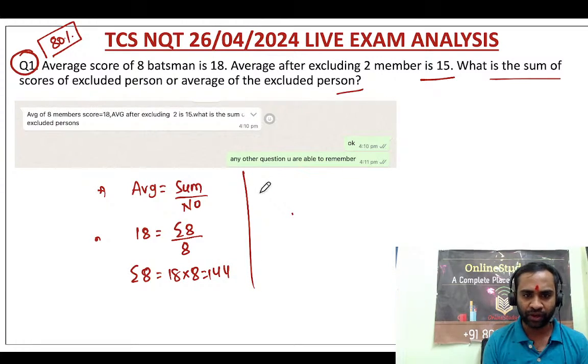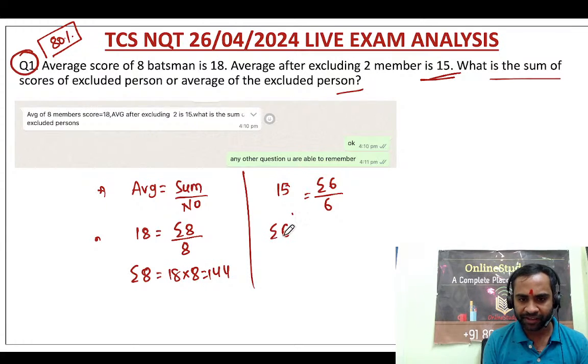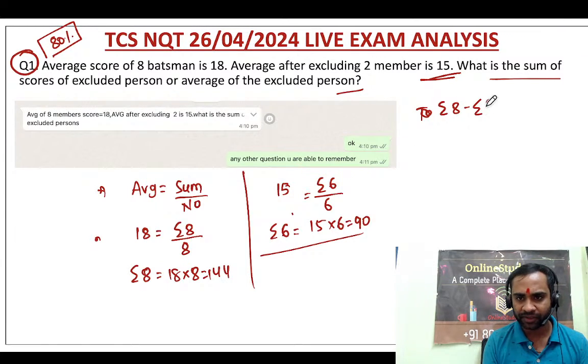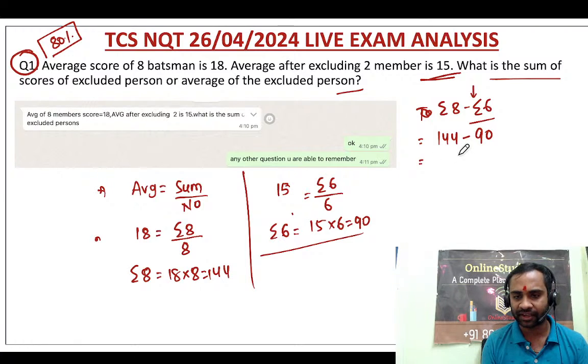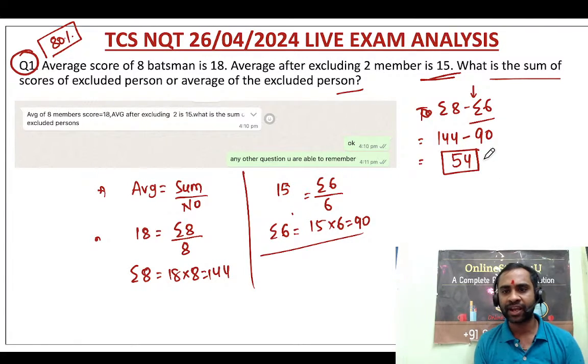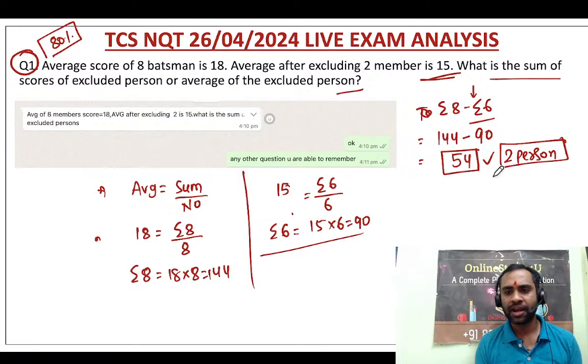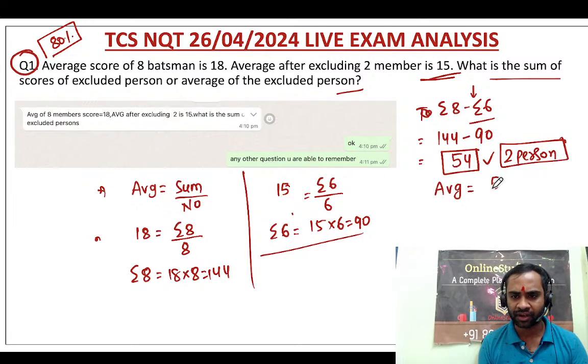Now 2 members are excluded. That means now the members will be how many? Sir, 6. And now their average is 15. So the sum of 6 members is 15 into 6, 90. If you subtract, the sum of 8 minus the sum of 6. The total score of 8 persons was 144, and the total score of 6 persons is 90. So it is 54. So you can say that the sum of scores of the 2 persons is 54, and if they ask for the average, in the exam they had not asked the average, so 54 by 2, which is 27.